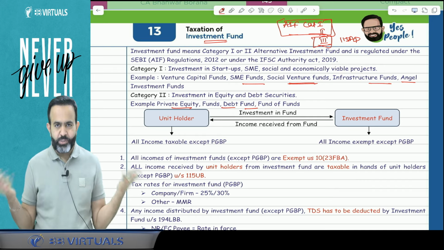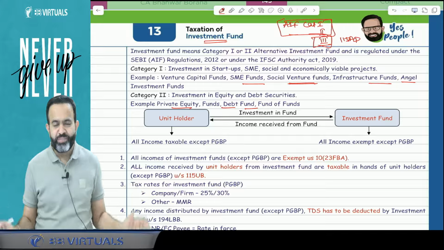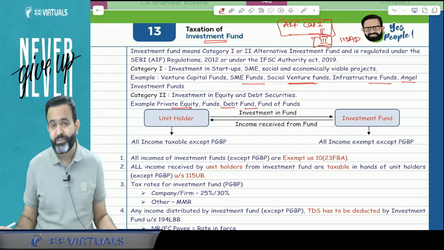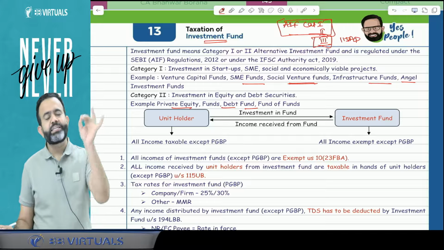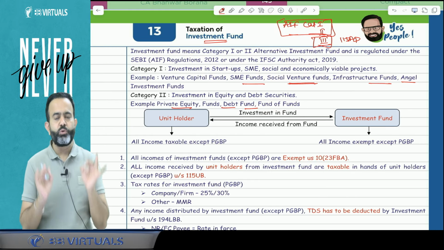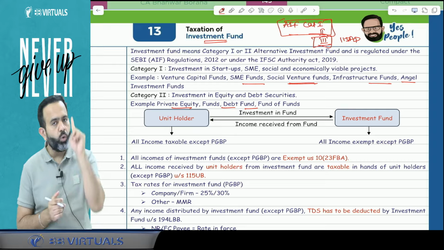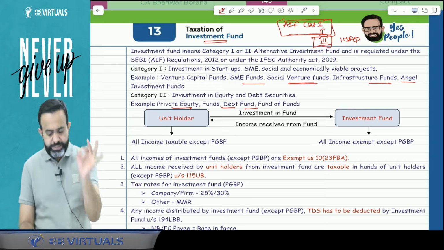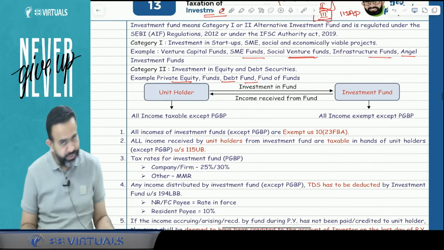Means less than 1 crore. Suppose I have 5 lakh rupees and I want to invest in the investment fund, I cannot invest. So for investing in the investment fund, there is a minimum cap, or you can say a minimum commitment of rupees 1 crore. Now guys, let's start with the discussion of the investment fund.